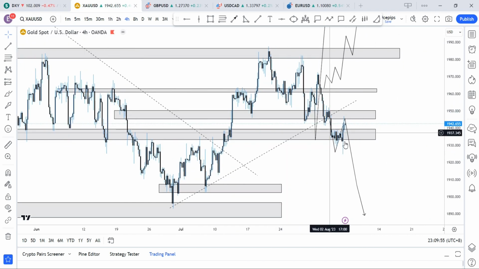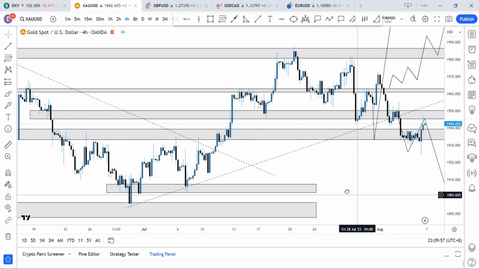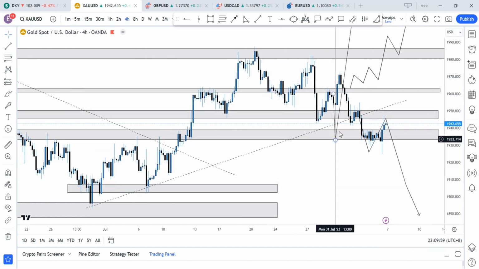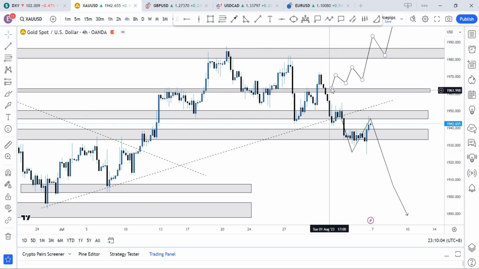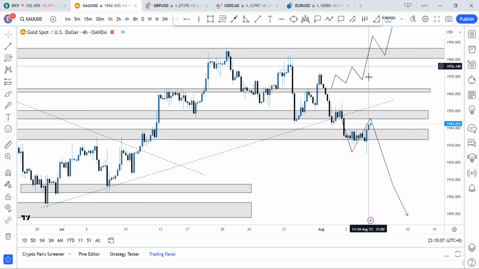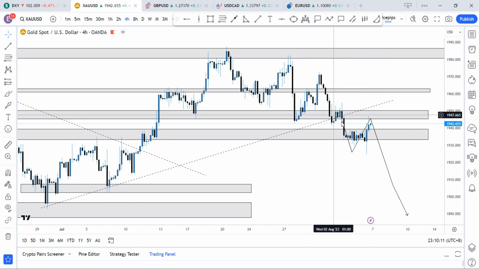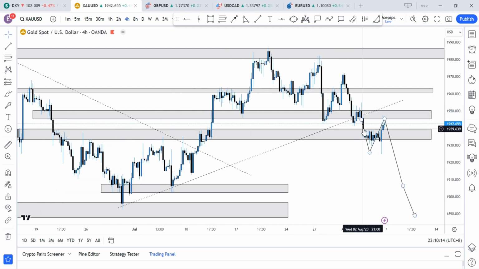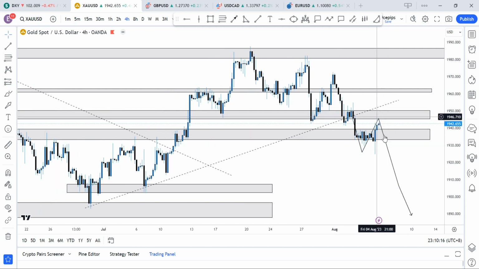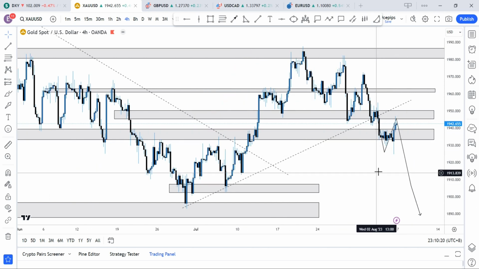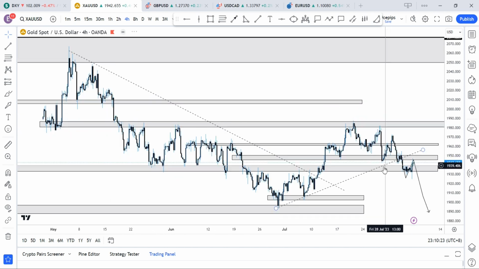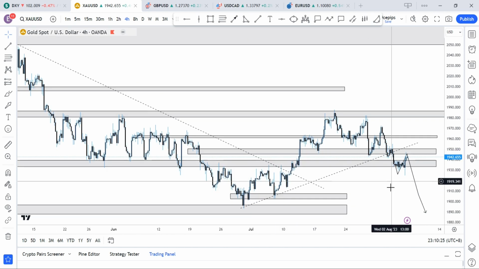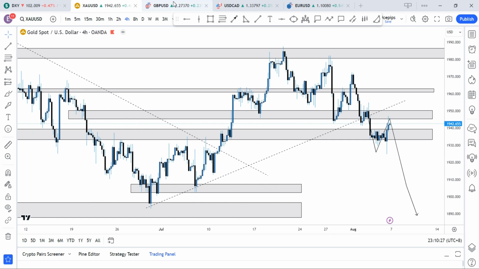On gold, I anticipated three things, three buyers, and one was for price to come into this region and continue to the upside, which wasn't the case. We saw price go into these regions and start creating higher highs and higher lows to break above these regions. We didn't get that, and finally we had that point where we break below this downward trend line. We got a retest finally. So break, retest, maybe from next week we anticipate that downward push to the downside on gold, or we might even actually just start getting a bullish movement. We don't know. We'll see that on our outlook on Monday.